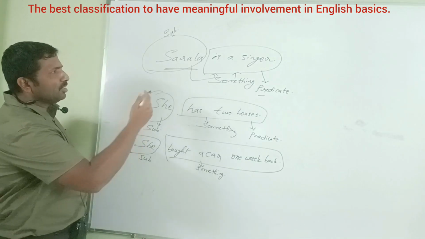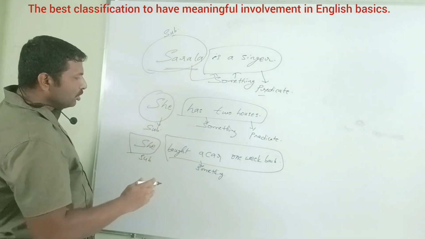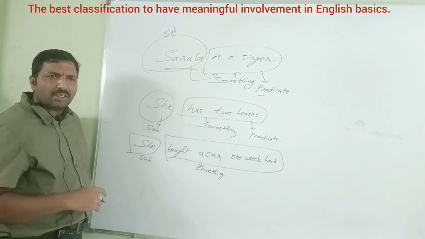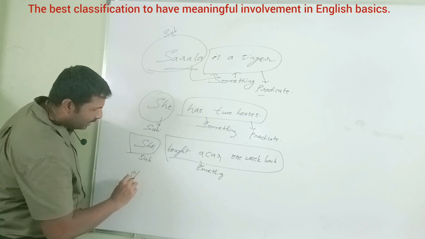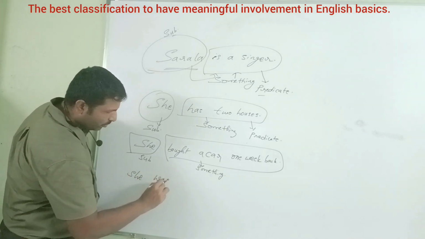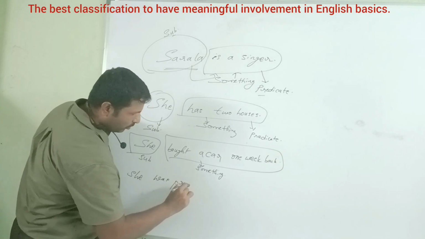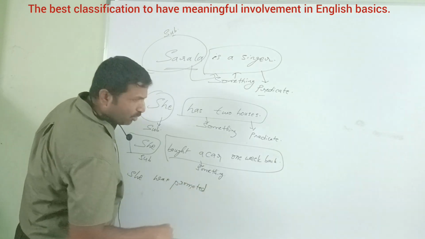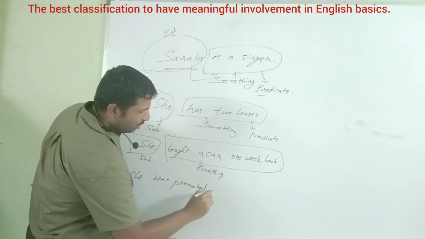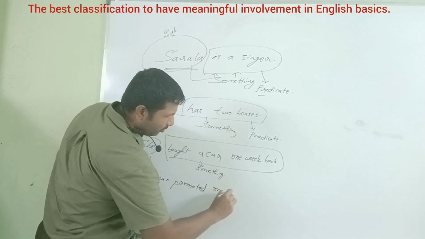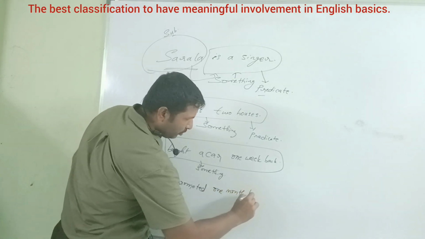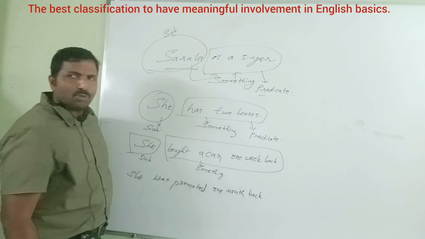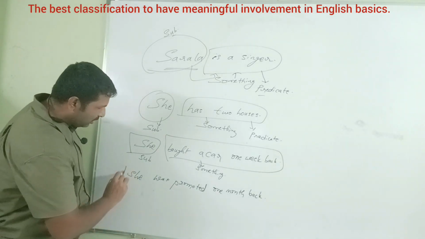Again, Sarala is a singer. She has two houses. She bought a car 1 week back. She was promoted. She was promoted 1 month back. Again, the subject is this.